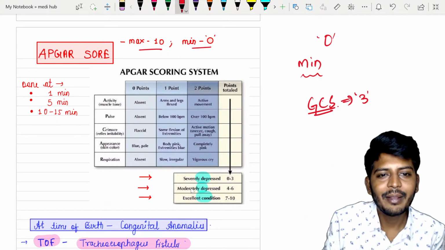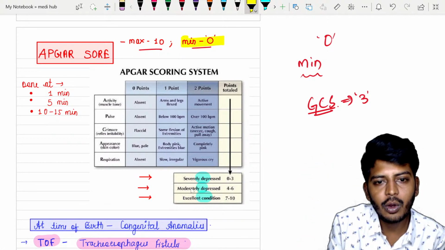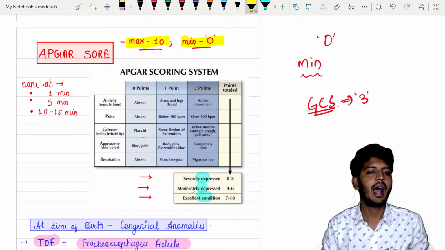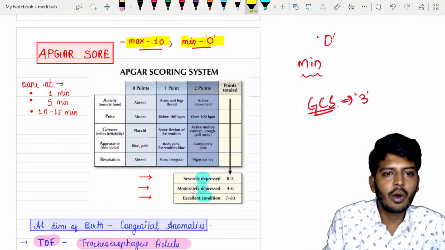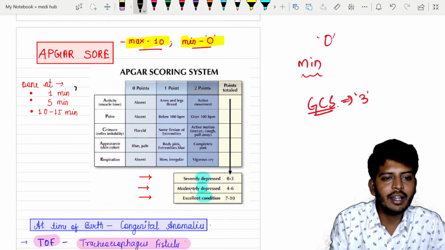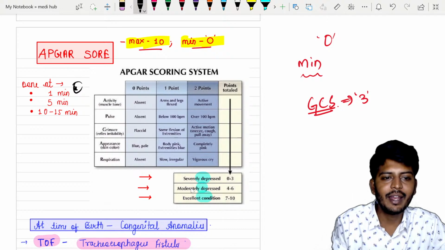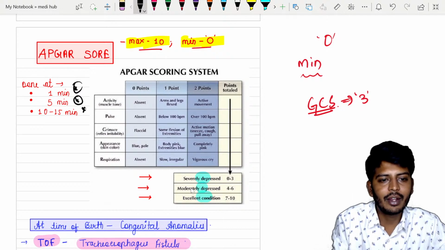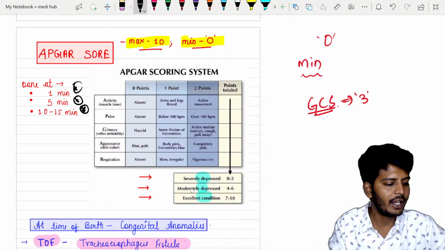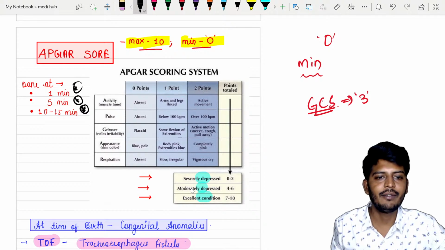Okay, so look here, the minimum score is 0 and the maximum score is 10 in the Apgar scoring system. Now, when do we calculate it? First time we calculate the Apgar score at 1 minute of birth, then at 5 minutes of birth, and the third time at 10 to 15 minutes. So what exactly are we going to do?